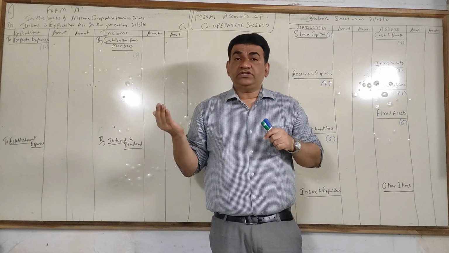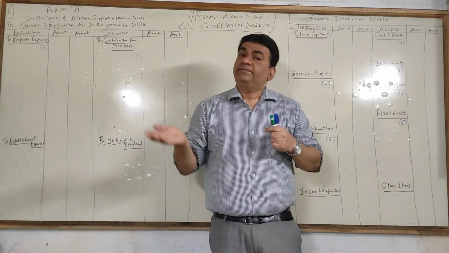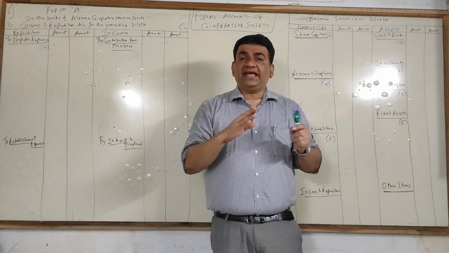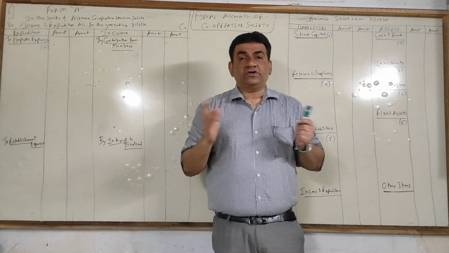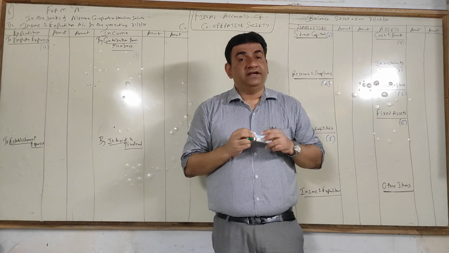If the contribution is more, income is more, it is a profit, and in case there is a shortfall, then it becomes a deficit. It's very rare, but there can be a deficit, and then members will contribute and cover that deficit.